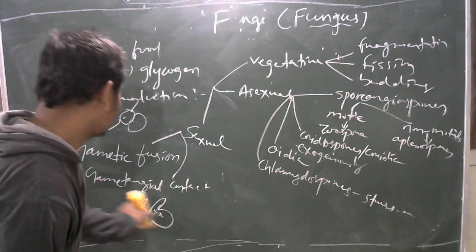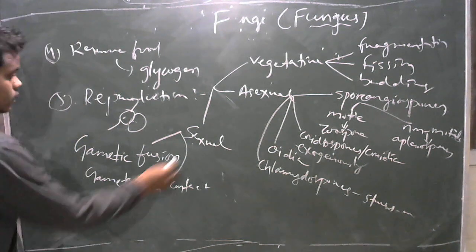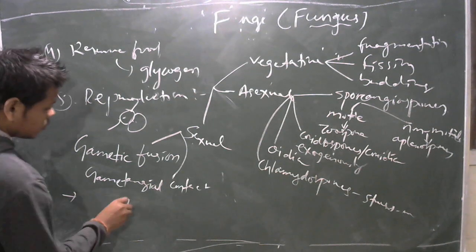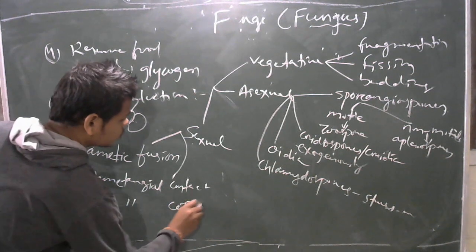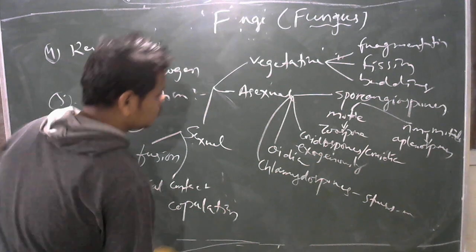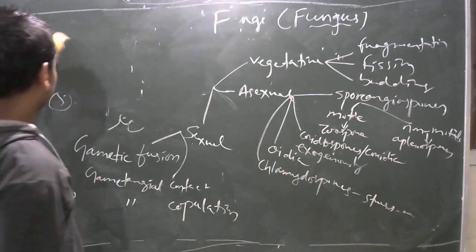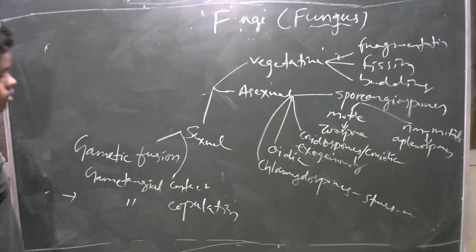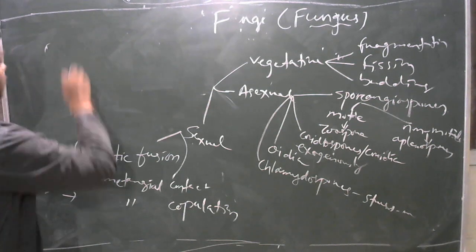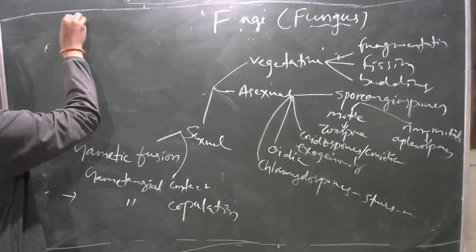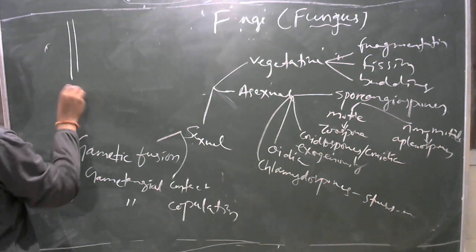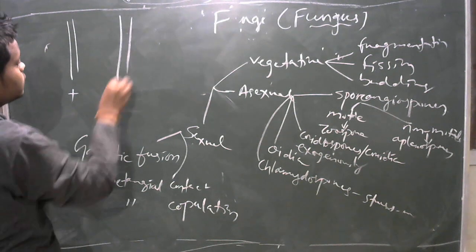Then another type is gametangial copulation. Sometimes there are 2 different types of hyphae, one is azygos positive, another is azygos negative.